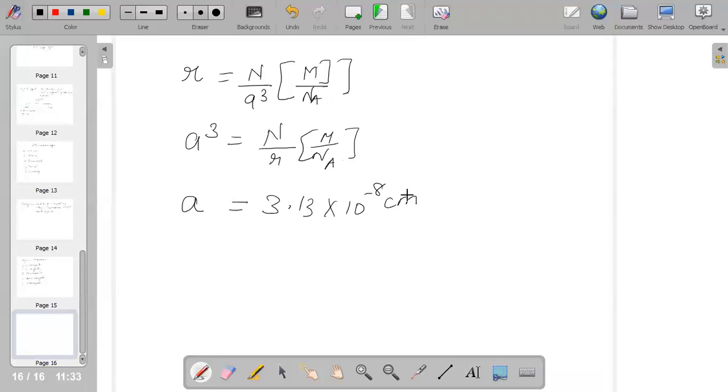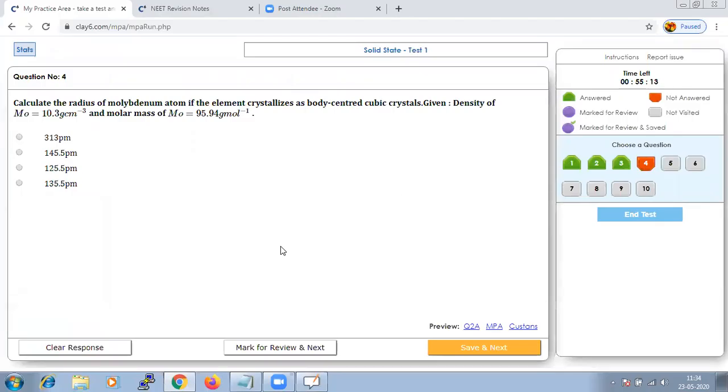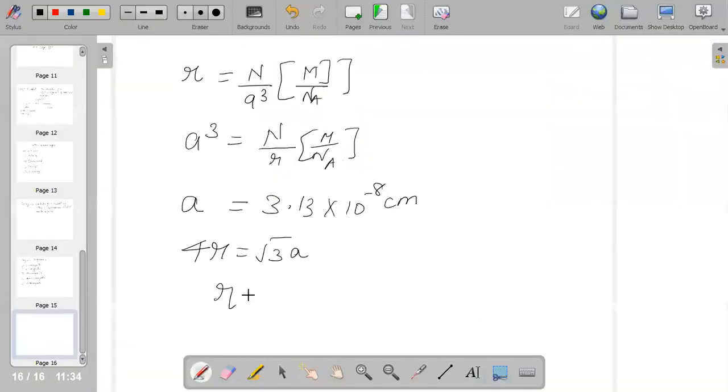But in a body centered cubic unit cell, atoms touch each other along the cross diagonal of the cube. Hence you have a relation: 4R is equal to root 3 a. So here we can use R is equal to root 3 into the a value we have calculated.